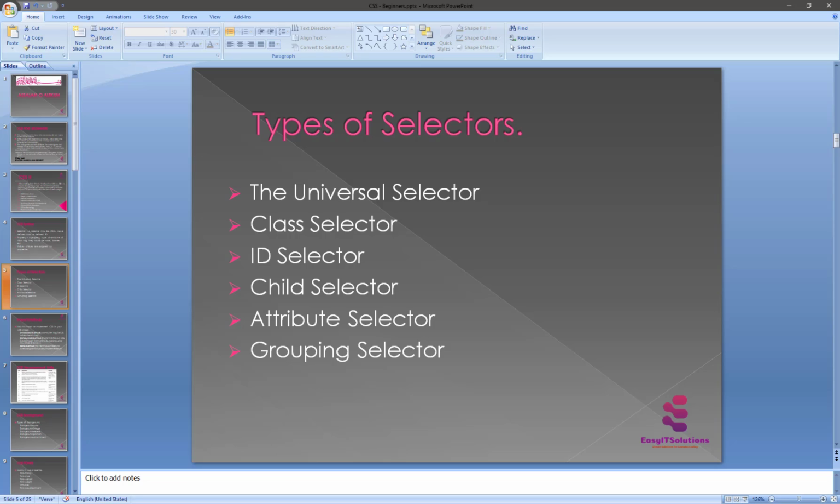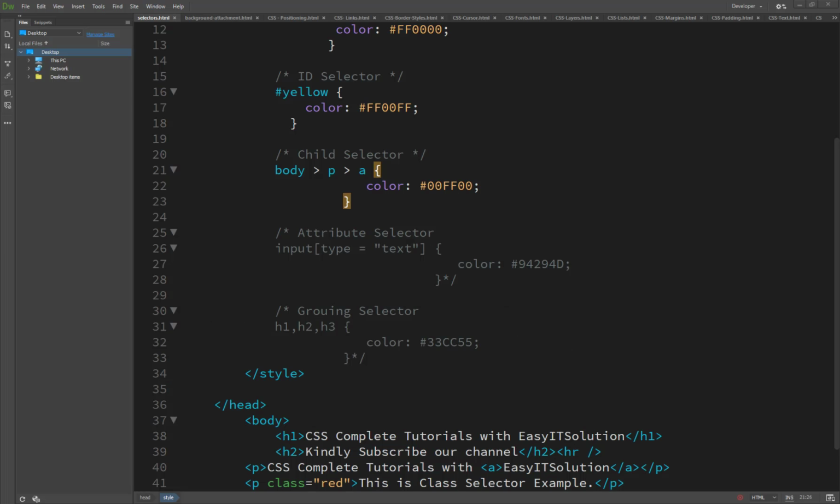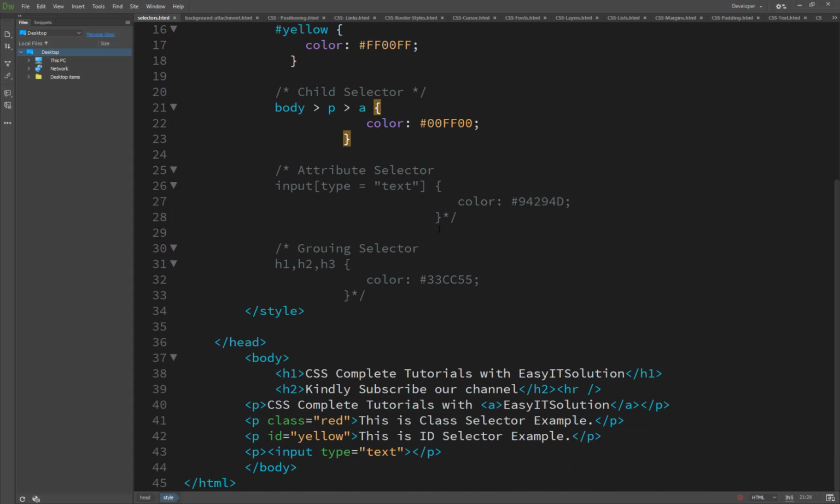The style rules below will match all input elements having a type attribute. We already set an example here of how it works. We just select the input element, and inside the input, type text. So we set here input type text, and inside it we set a color like this.